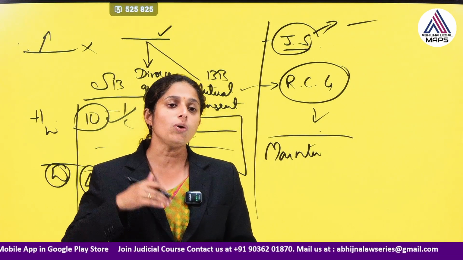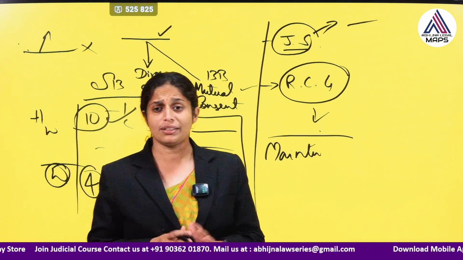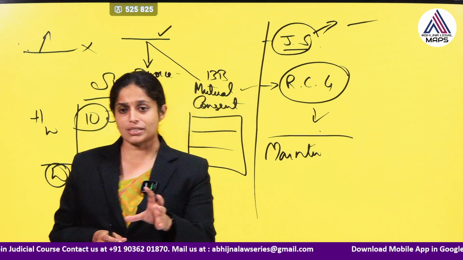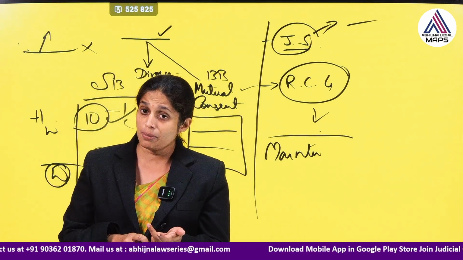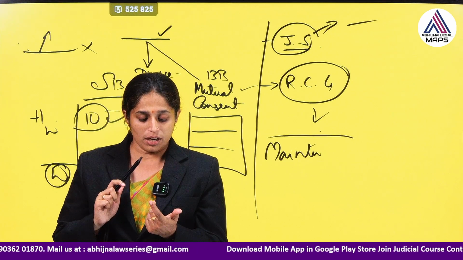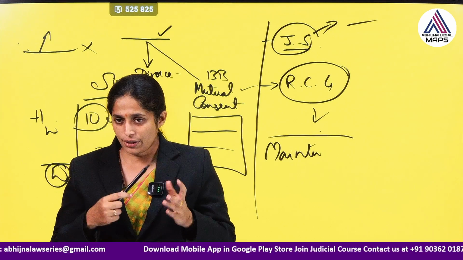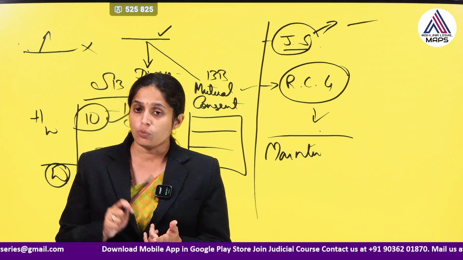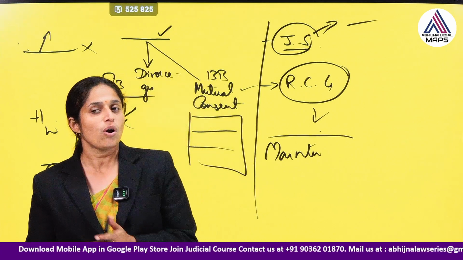Within 90 days they have to appeal to the higher court challenging the decree. So, these are different remedies prescribed by the Hindu Marriage Act. It could be regarding void marriage, voidable marriage, or nullity of marriage, or a divorce under certain grounds, or divorce by mutual consent, decree of judicial separation, or decree of restitution of conjugal rights.